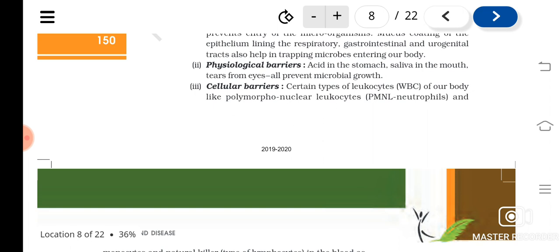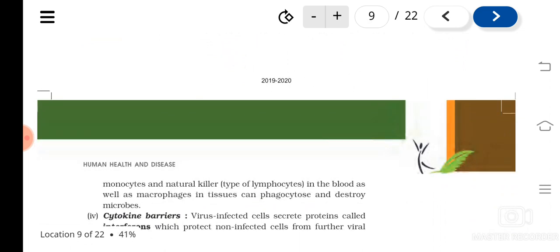Like what? Polymorphonuclear leukocytes, neutrophils, monocytes, and natural killer types. Understood? And macrophages in tissues. These can phagocytose and destroy microbes. Phagocytosis means what? It's a kind of nutrition we have studied in amoeba, isn't it? They can engulf the microorganisms.